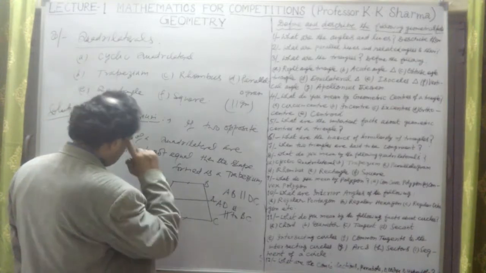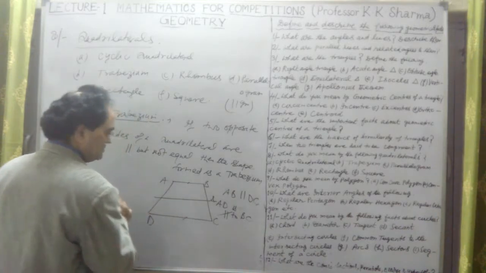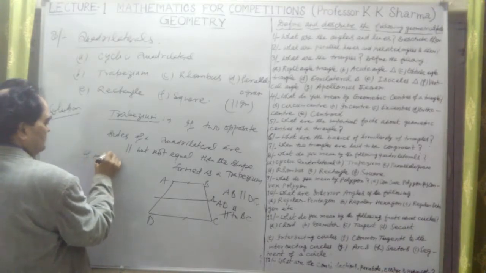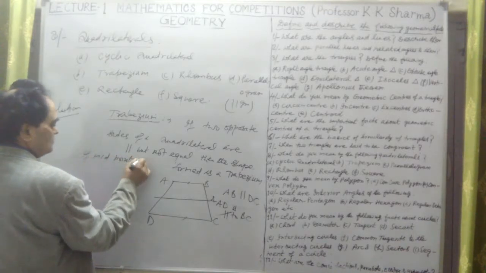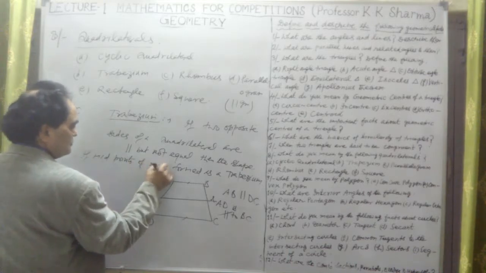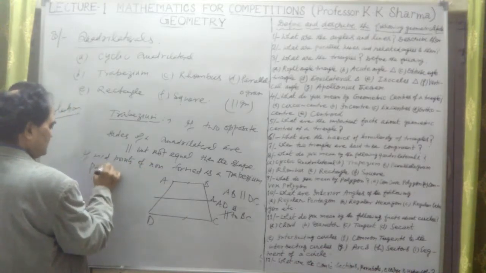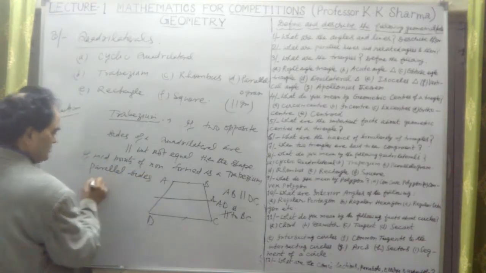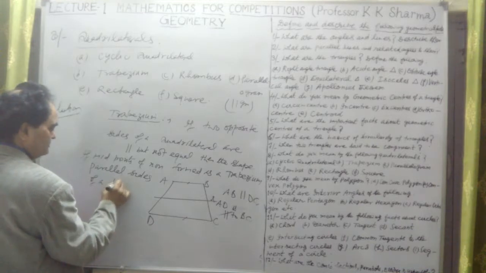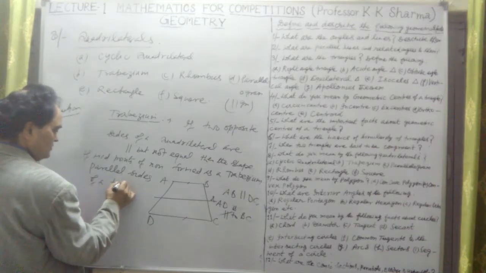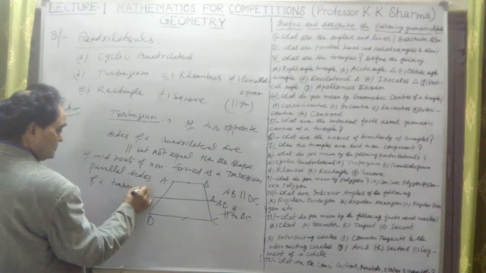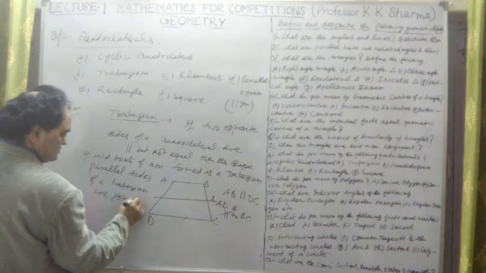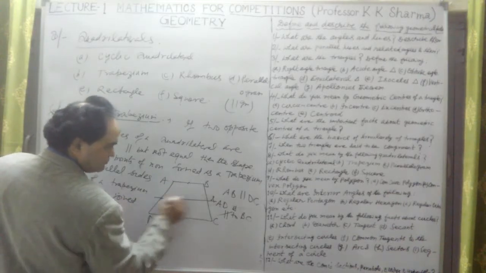If the midpoints of the non-parallel sides of a trapezium are joined, these are the midpoints of the non-parallel sides.